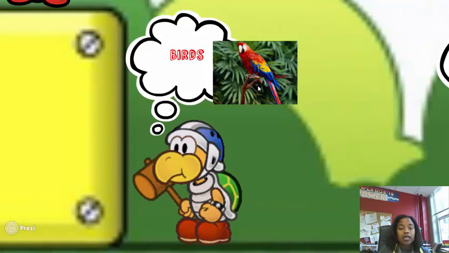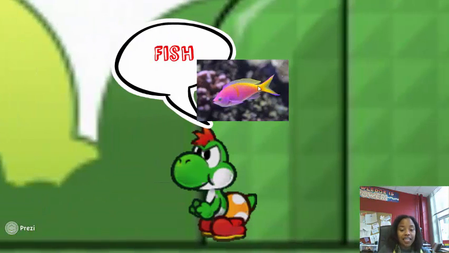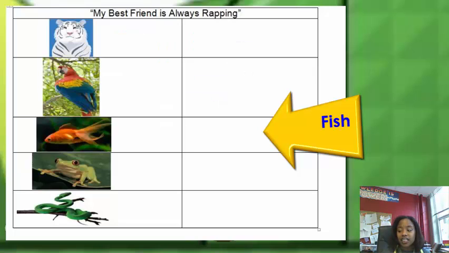Great job. The next group is fish. All right? So, fish are ectothermic, which means they are cold-blooded. So their body temperature changes based on their surroundings or their environment. They use gills to breathe. They also use their fins to swim and protect themselves. Some examples of fish are goldfish and pufferfish. All right, so go ahead and fill the word fish in your notes now.